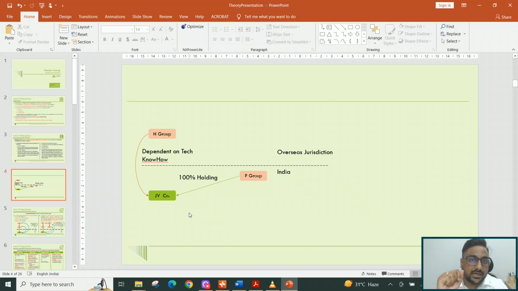Even though there is no capital control or management relationship, due to this activity there was a relationship between that particular entity of the H group and this JV company.